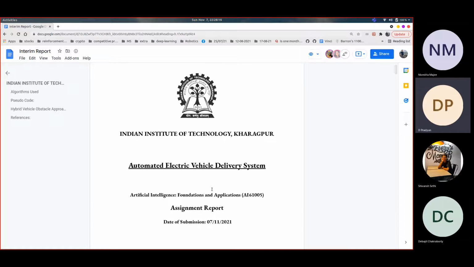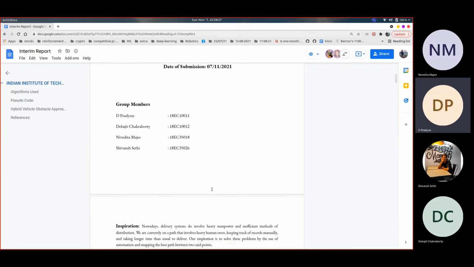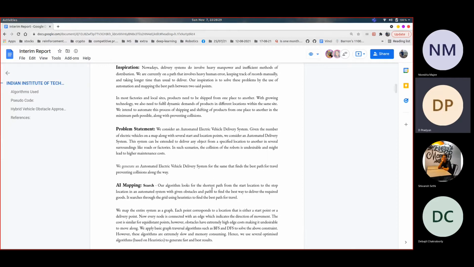As the name suggests, we are inspired to solve the problem of delivery systems by the use of automation and mapping between two set points. Some of the problems that are faced by current delivery systems are human error, involvement of heavy manpower, unexpected collisions, and very inefficient methods of distribution. We intend to solve the said problems by mapping the shortest possible path by preventing collisions between delivery agents.